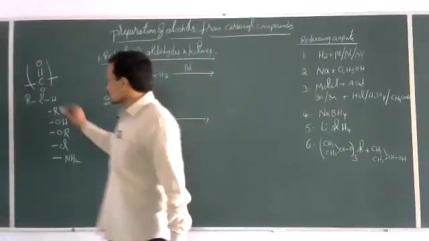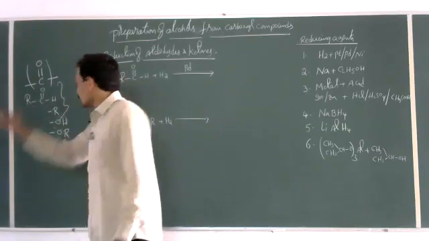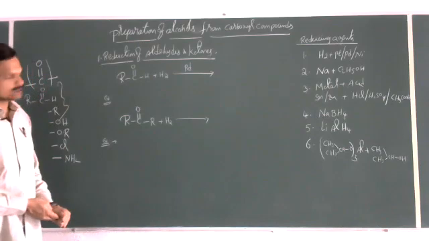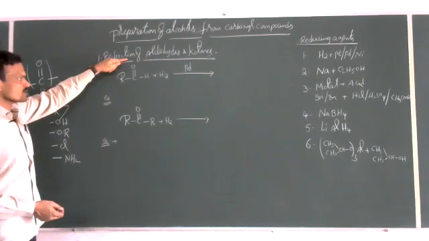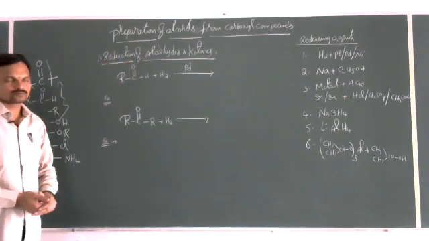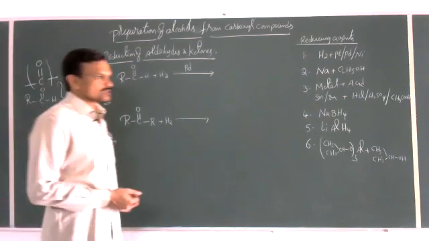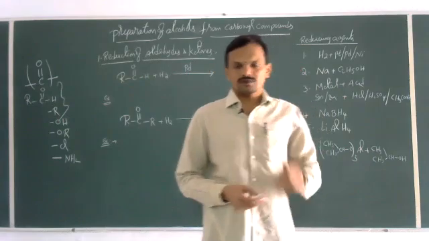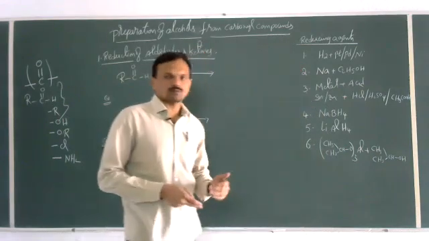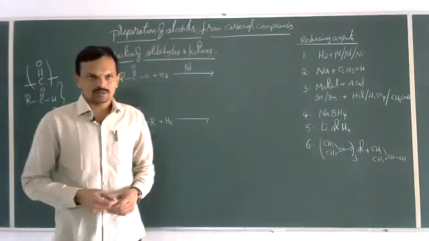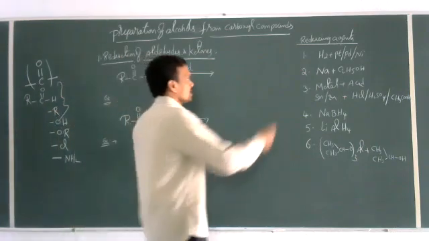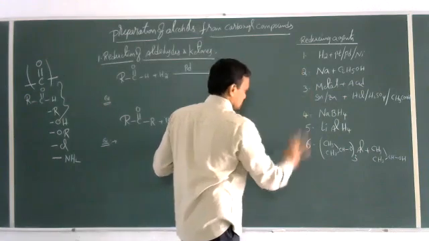In that, right now we are going to discuss preparation of alcohols from aldehydes and ketones. So now, reduction of aldehydes and ketones. There are many types of reducing agents. Different reducing agents are used in different conditions depending on the reactivity of the reactants. Here I have mentioned around 6 reducing agents.